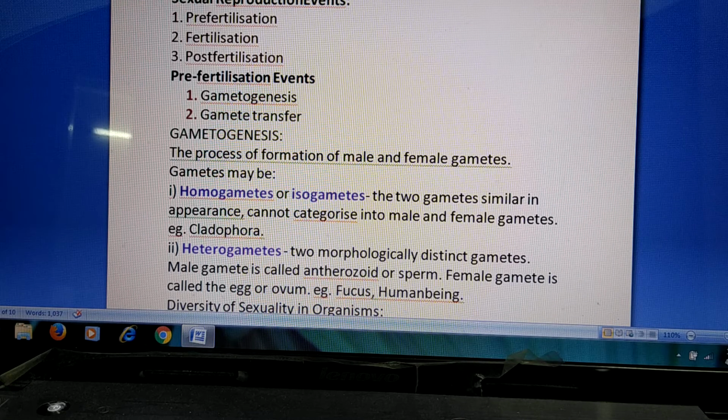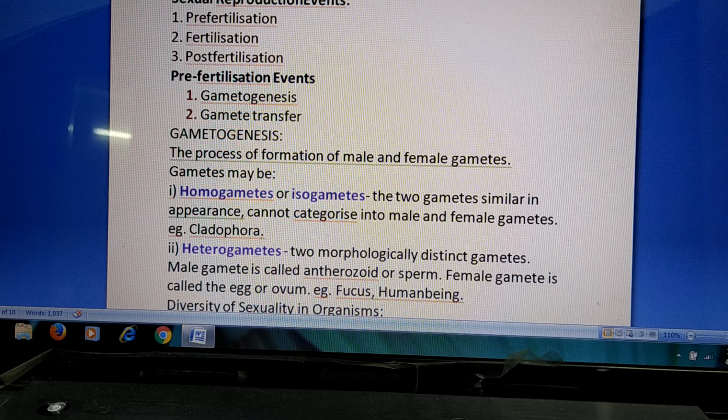What are the different events? Pre-fertilization events, fertilization events, and then post-fertilization events. So before fertilization, what events will be happening in all organisms? One is gametogenesis and gamete transfer. Formation of gametes, male and female gametes, is called gametogenesis.